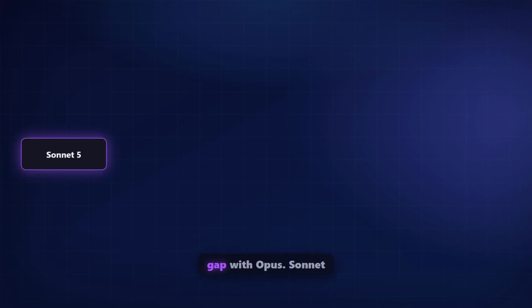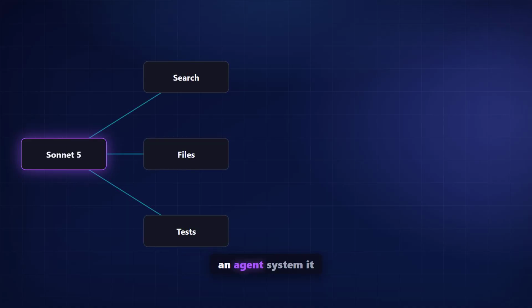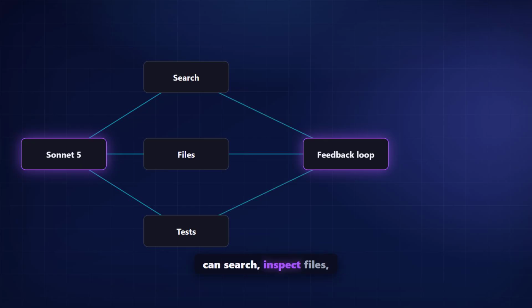Tool use narrows the gap with Opus. Sonnet 5 may not always beat Opus in raw, unaided reasoning, but inside an agent system, it can search, inspect files, run tests, and correct itself. Real workflows reward that loop more than a single perfect paragraph.